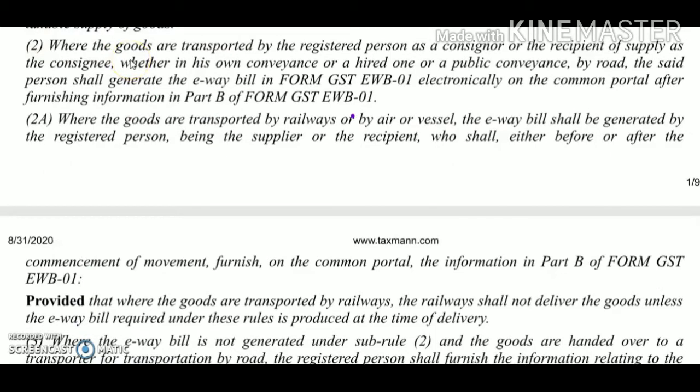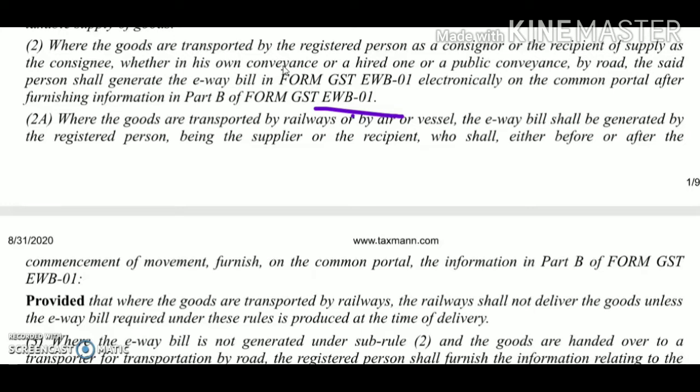If the goods are transported by a registered person, as a consignor or a recipient, in his own conveyance, that is his own motor vehicle or a hired vehicle, then Part B of Form GST EWB-01 is required to be filled in by such person. So if the person is transporting the goods in his own vehicle or a hired vehicle, then he is required to fill in the details in Part B of such form.